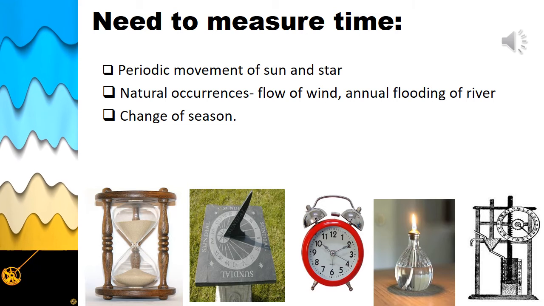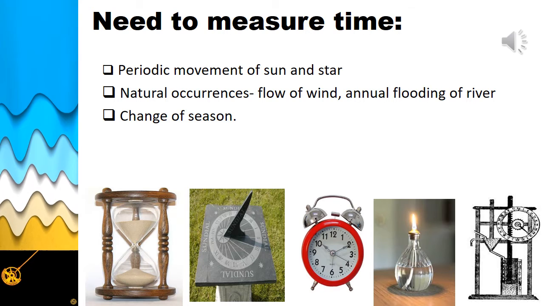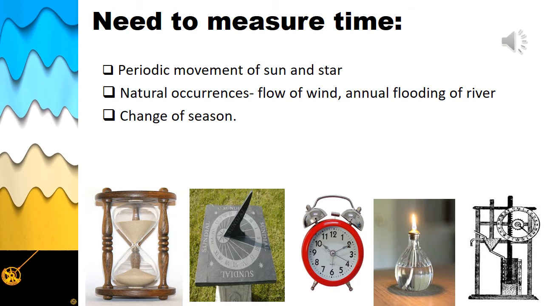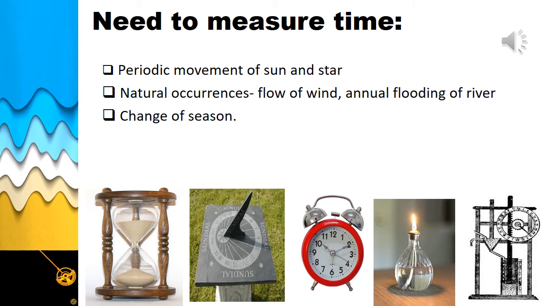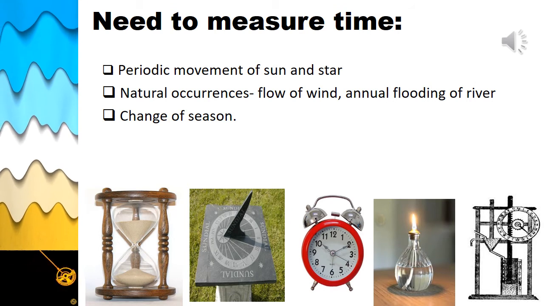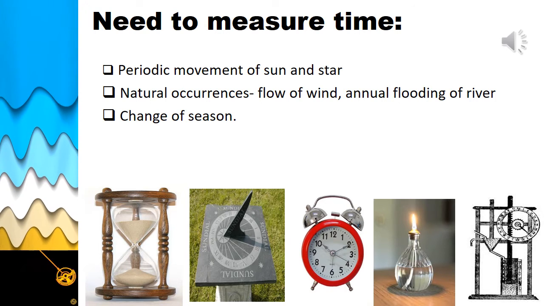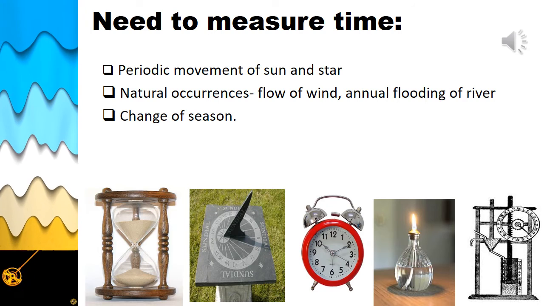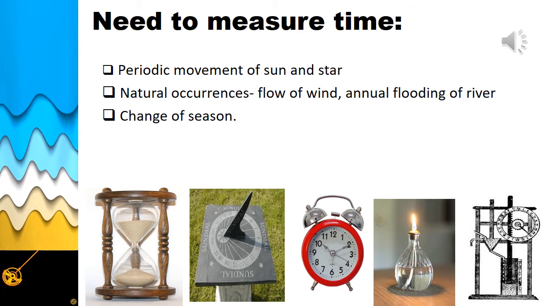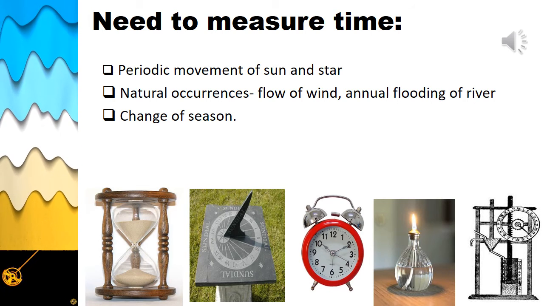Then again, natural occurrences like flow of wind and annual flooding of rivers gave them the idea of change in the seasons, or the time taken from one new moon to the next new moon, that is what is now a month, right? So some of the important time measuring devices used in ancient times were sundial, sand clock, and water clock, you can say.